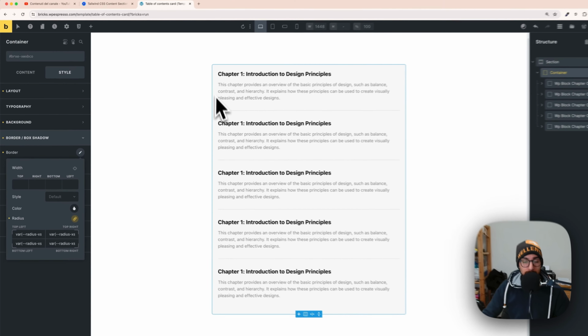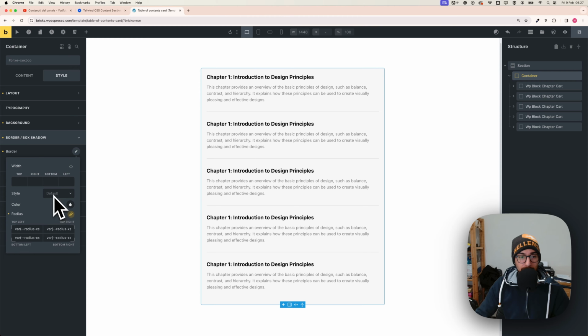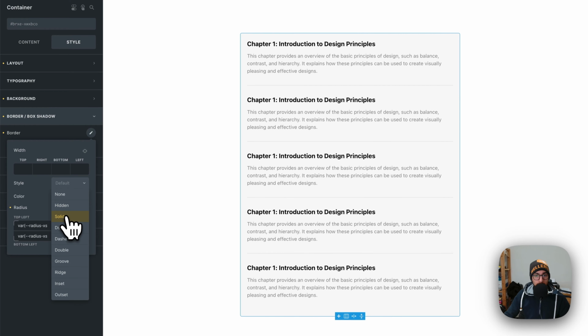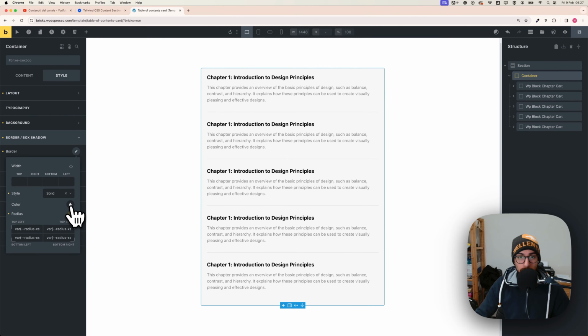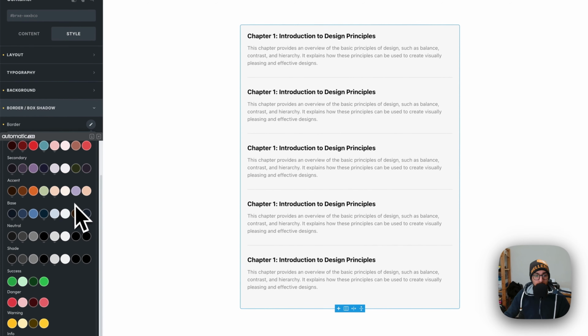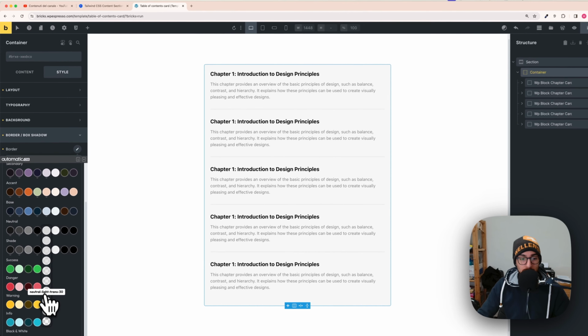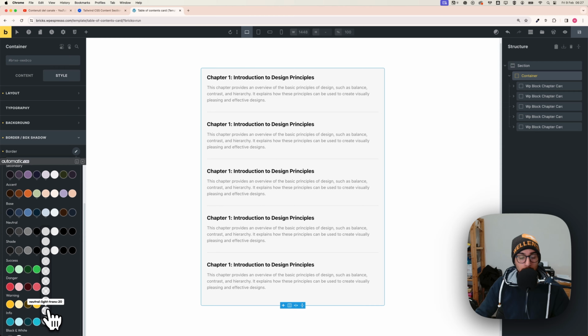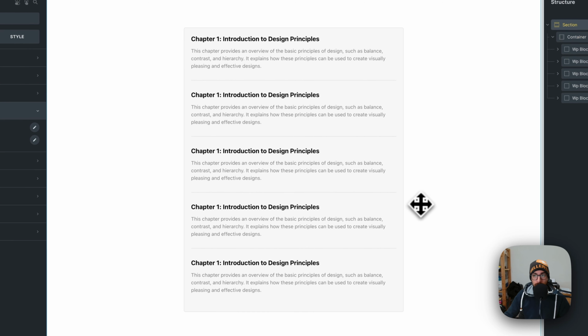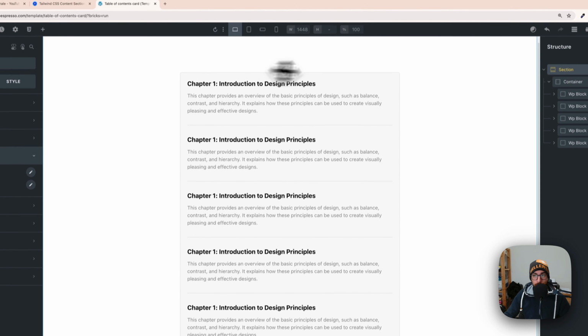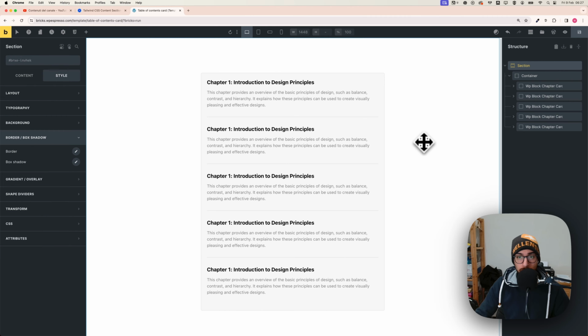Also, if you want that little border, that little effect, style and solid, okay? And with solid selected, we can change the color of the border. So you can click here and basically just choose a border color. I will try to do something a little bit stronger, just to show the difference. Let's try with 60%. Okay, so let me click away, and as you can see now we have the border, right? Okay, so it looks really great.